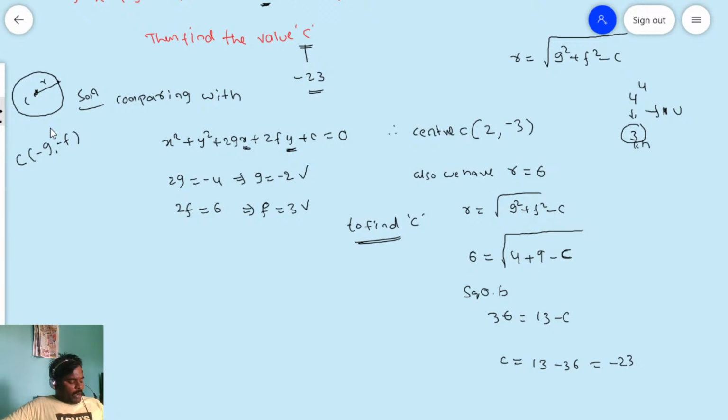Right. Now I am going to give one problem to you. You try to solve at home. Okay. Is it clear for everyone? Friends, you see, if you want to find one unknown, they will give at least one condition. The condition is here, radius is 6. Similarly, suppose if you want to find two unknown values, at least they will give two conditions, that you have to remember. Okay.